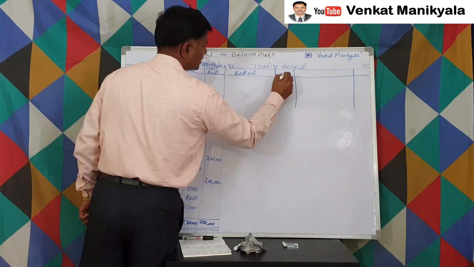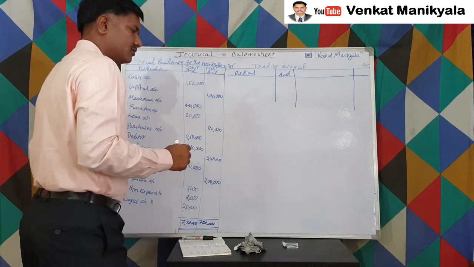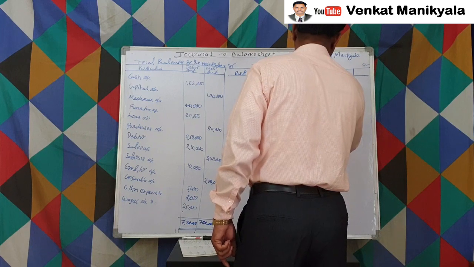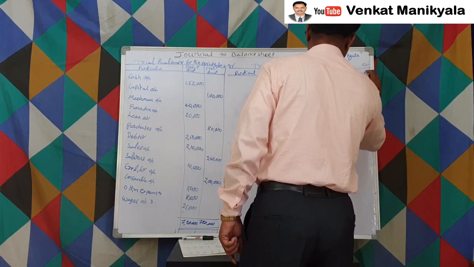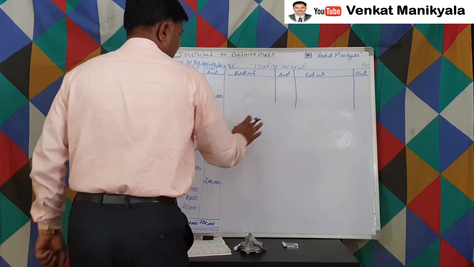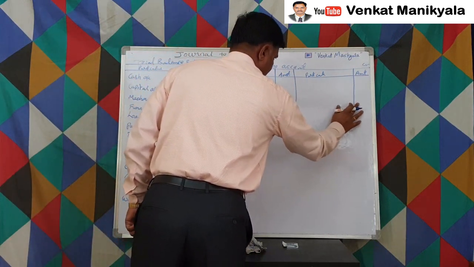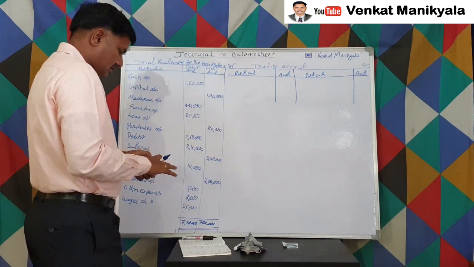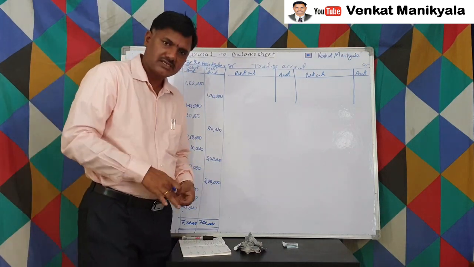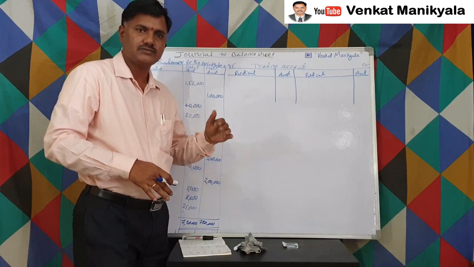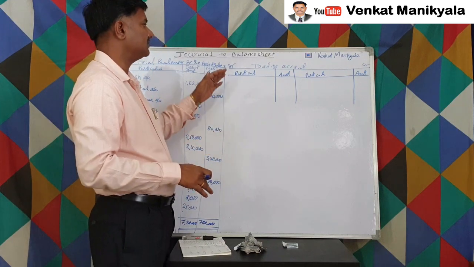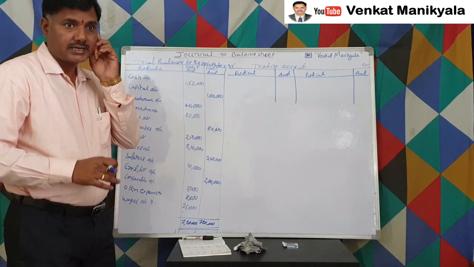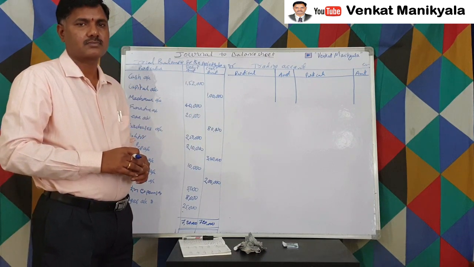Particulars, amount. Here I am not writing debit amount or credit amount. Why are we not having the date here, whereas in the ledger we have it? In the ledger, from the general journal we post date wise, but the trading account or P&L account and balance sheet is prepared at the end of a certain period.